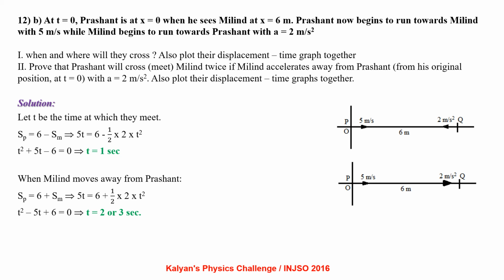Let t be the time at which they meet. So the distance travelled by Prashant and Milind should be equal to 6. So 5t equal to 6 minus half a t square, that is half into 2 into t square. Upon simplification we get t equal to 1 second.